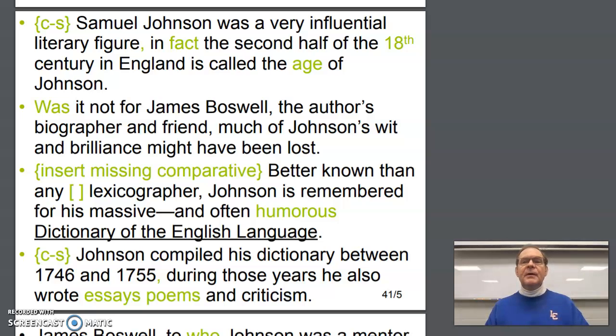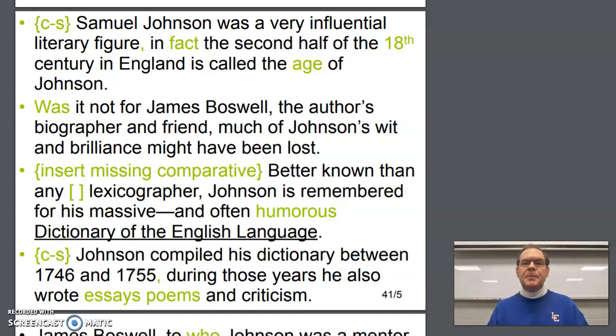Samuel Johnson was a very influential literary figure. In fact, the second half of the 18th century in England is called the Age of Johnson. Okay, so after figure, we have a comma splice. We need a semicolon there. A comma after in fact. 18th is okay if you're using MLA format. If not, you can write it out. And then Age of Johnson, age should be capitalized.